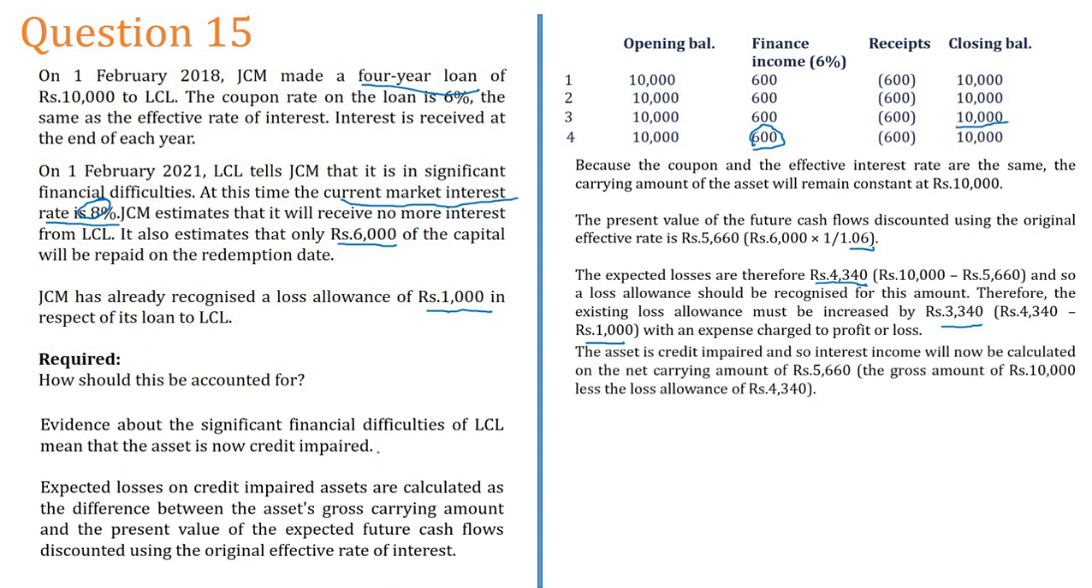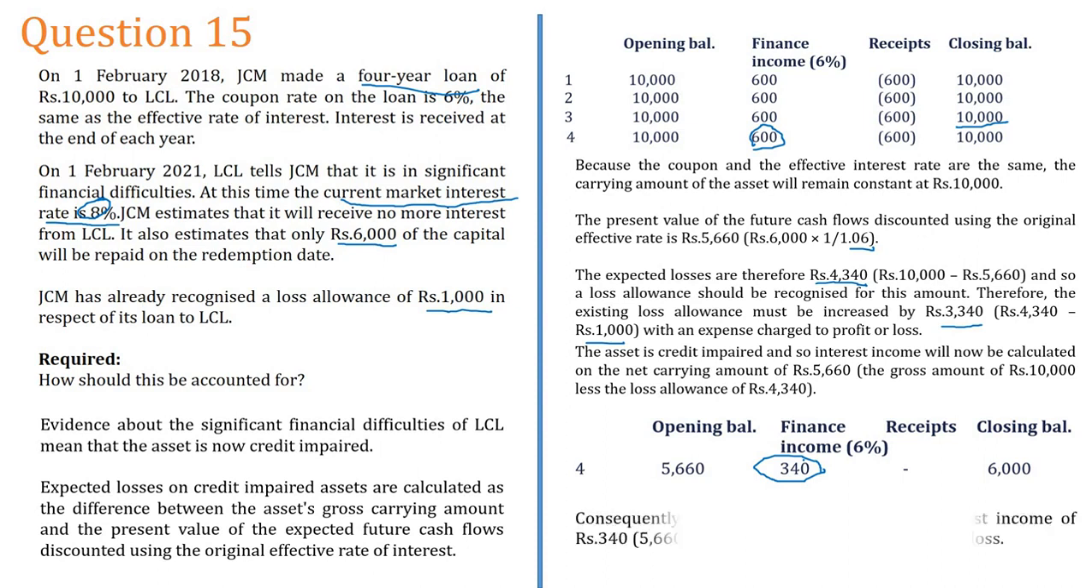So after you recognize that, you should recognize the interest income on the net value, that is after deducting this 4,340. You should not recognize the interest income of 600; you should recognize the interest income on 10,000 minus this credit loss of 4,340, into the 6% original effective interest rate. That is how you recognize the interest after you make the lifetime expected credit loss, right?